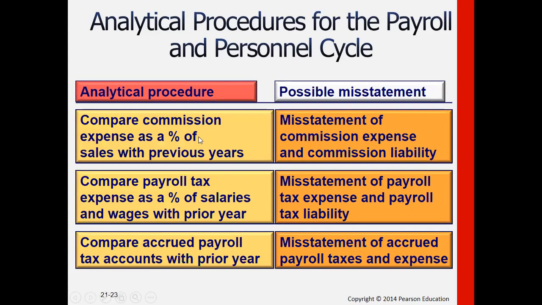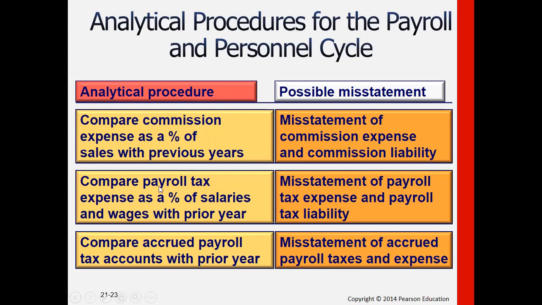Then what about for commission expense as percentage of sales? For example, if we have agents in the company, they will have to be paid with commissions. And normally commissions are stated as a flat percentage of sales or gross sales. So in that case, we would be able to check if there has been misstatement in the computations of commission expense as well as the liability or the accrual.